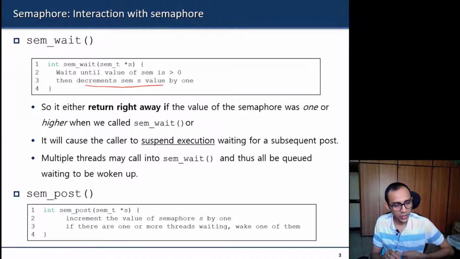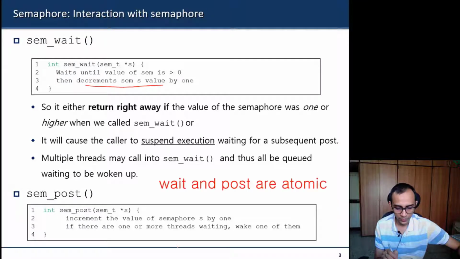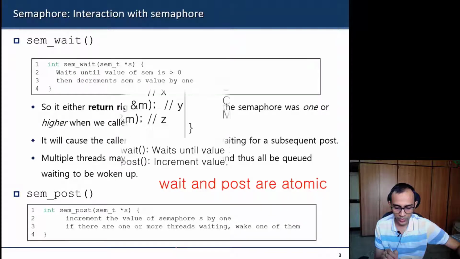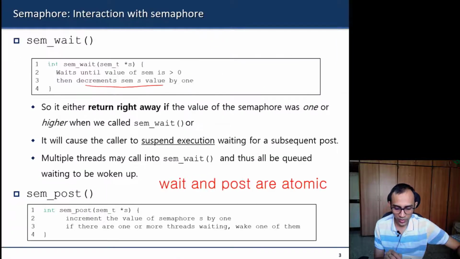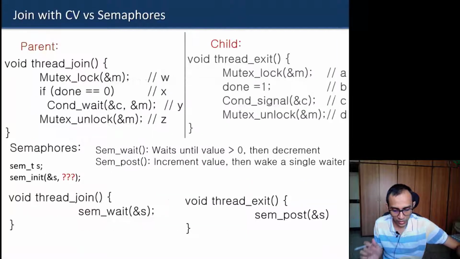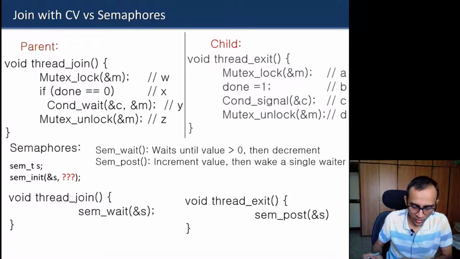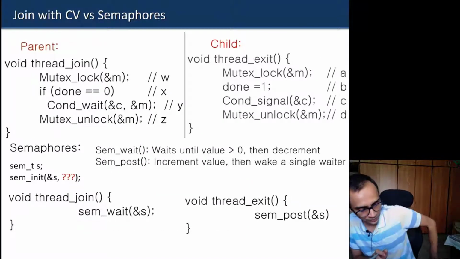And the post operation does the opposite thing. It will increment the semaphore value by 1, and then if one or more threads are waiting on the queue, it will wake one of them. That depends on how initialization is done and what attributes are specified. But the important thing is that these wait and post operations are implemented in such a way that they are done in an atomic fashion, so you don't have to worry about critical sections or data races within that.